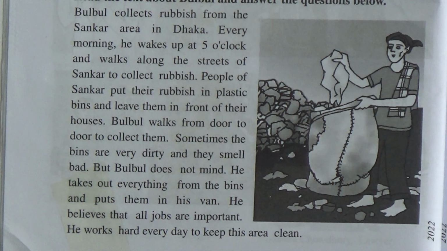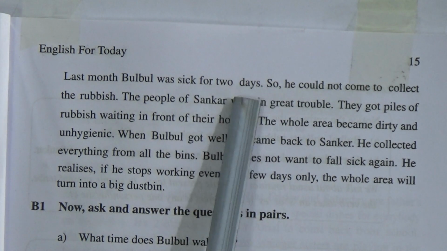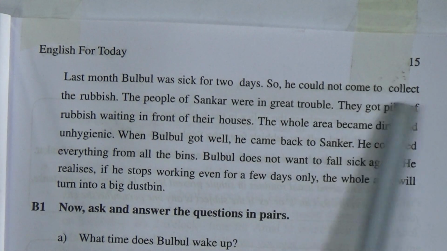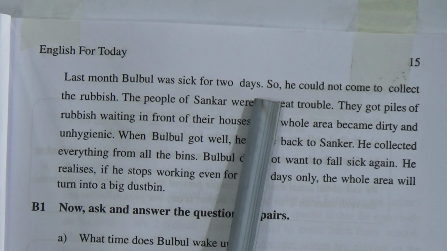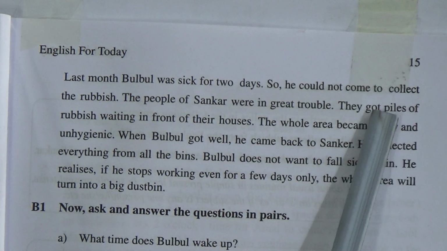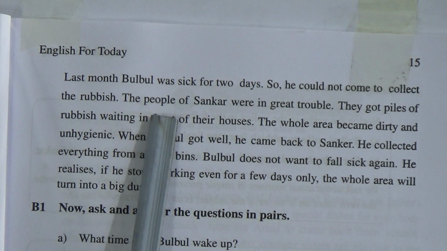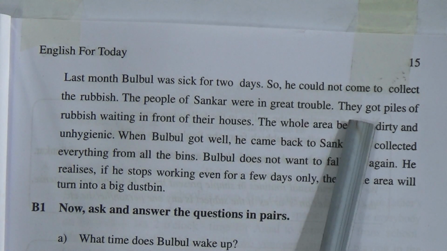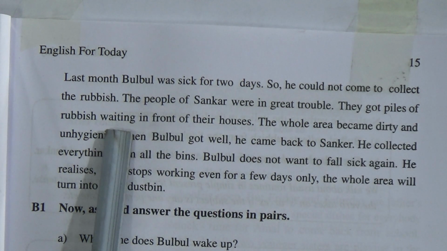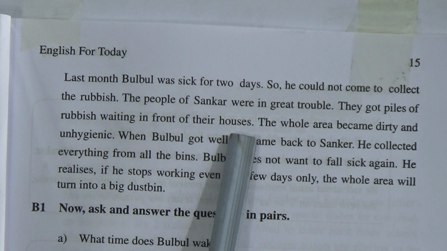Now come to page number 15. Last month, Bulbul was sick for 2 days, so he could not come to collect the rubbish. As Bulbul was sick for 2 days, he couldn't collect the rubbish from the area. The people of Shankar were in great trouble. They got piles of rubbish waiting in front of their houses.